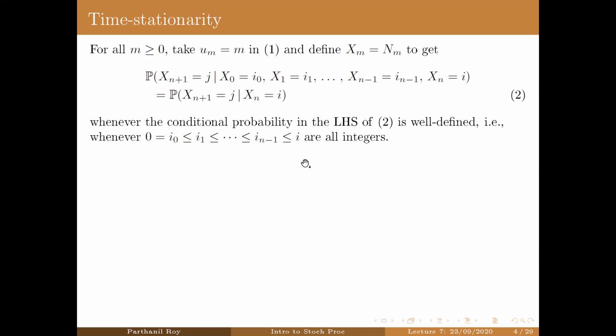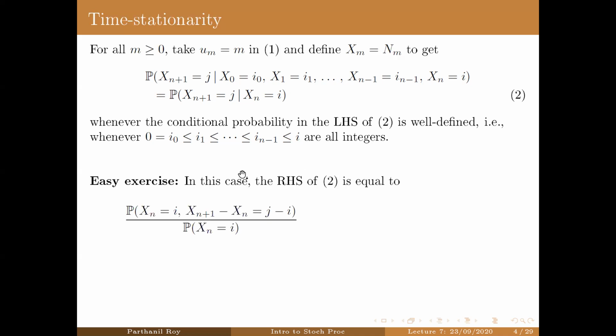Okay. Then it is an easy exercise to check that the right-hand side of 2, namely this particular probability, is equal to this ratio. Why is that so? First of all, by definition, this conditional probability would become equal to the joint probability of Xn equal to i and Xn+1 equal to j divided by the marginal probability of Xn equal to i.